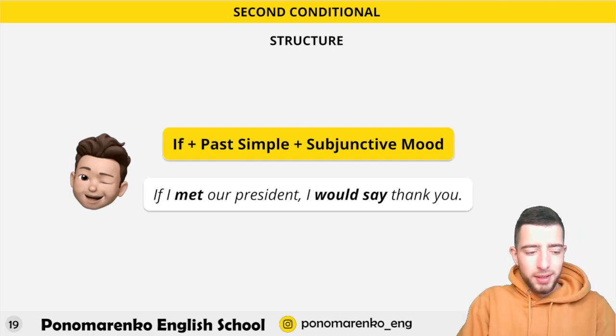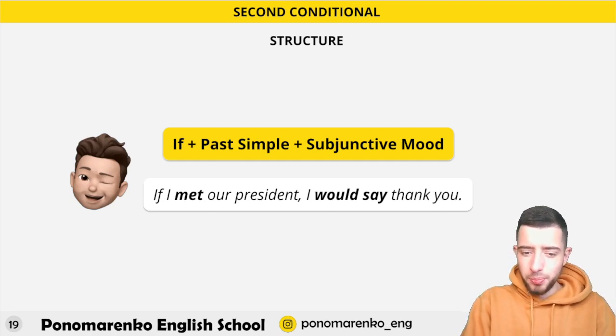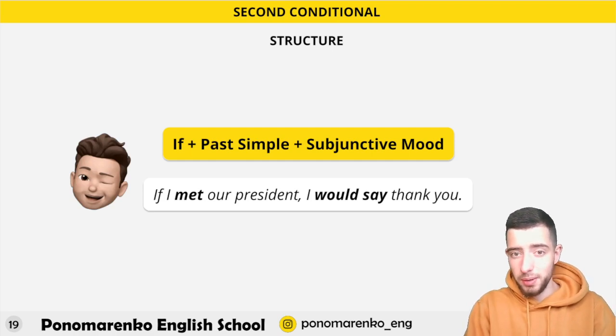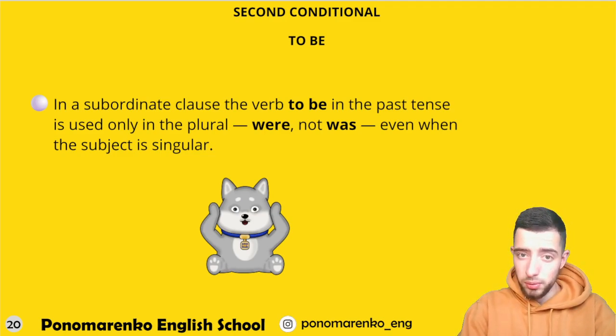Okay, that's not easy to meet a president. Not every day it happens. So hypothetical action, hypothetical event. Met, the second form of the word meet, so past simple, and would and bare infinitive, would say. So if I met our president, I'd say thank you. Another strange rule. In a subordinate clause, the verb to be in the past tense is used only in the plural, were, not was, even when the subject is singular.